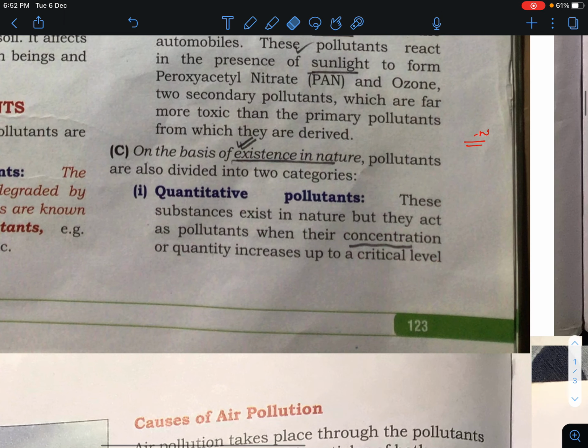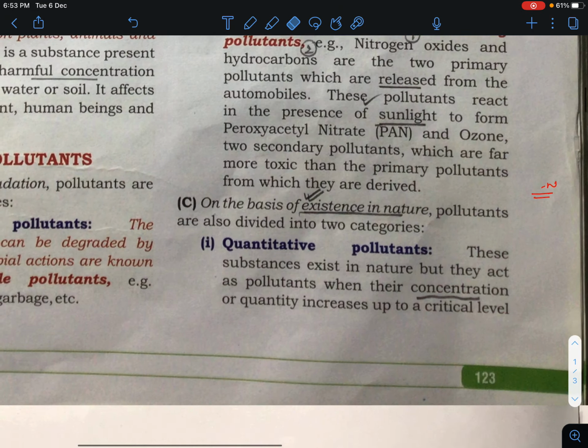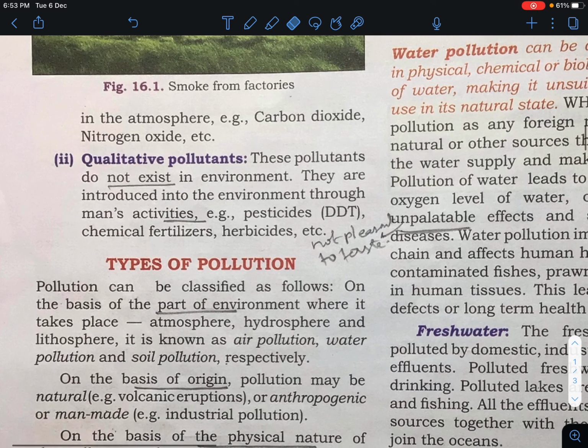Such pollutants come under the quantitative pollutant. The examples are carbon dioxide and nitrogen oxide.